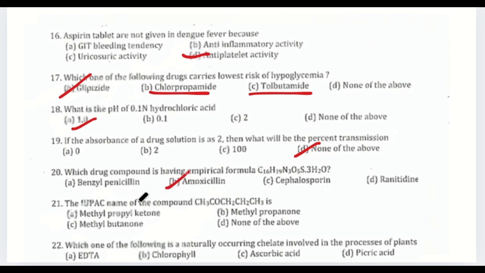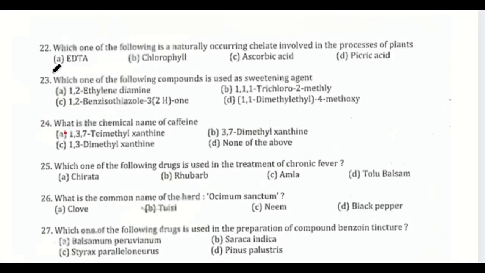Amoxicillin. 21. The IUPAC name of the compound CH3COCH2CH2CH3 is. The correct answer is C. Methylbutanol, also known as pentanone or methylpropylketone. 22. Which one of the following is a naturally occurring chelate involved in the processes of plants? The correct answer is B. Chlorophyll. Chlorophyll is a naturally occurring chelate involved in photosynthesis in plants.